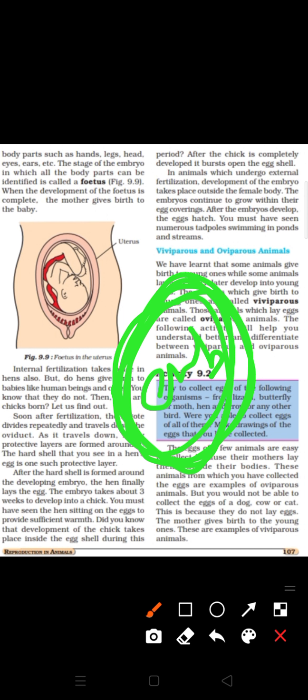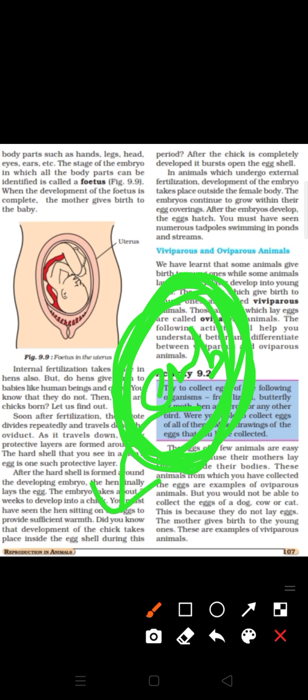The yellow yolky part and the whitish part are the parts of an egg. This protective layer forms the shell. When the hen hatches these eggs, the young ones come out.